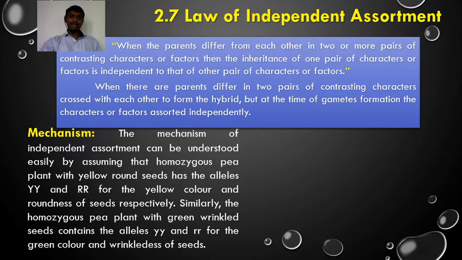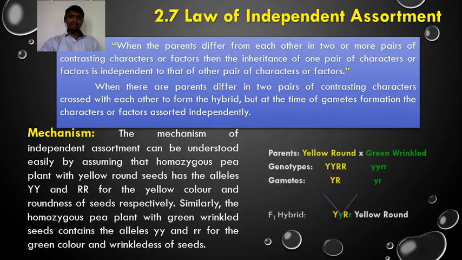Similarly, the homozygous pea plant with green wrinkled seeds contains the alleles small y and small r for the green color and wrinkledness of the seeds.